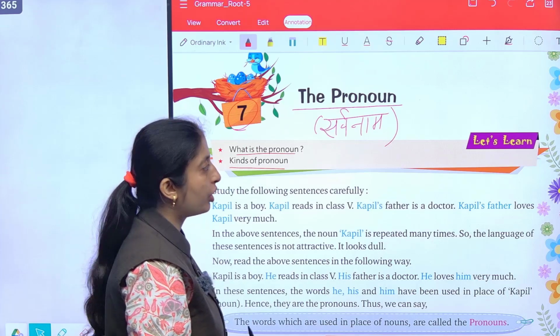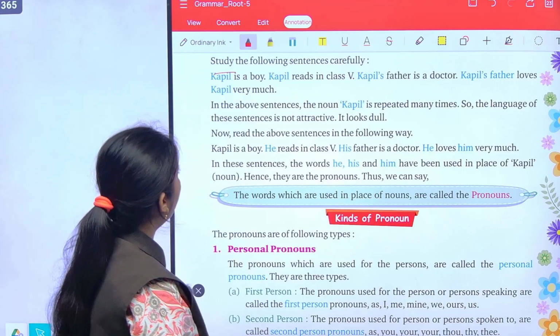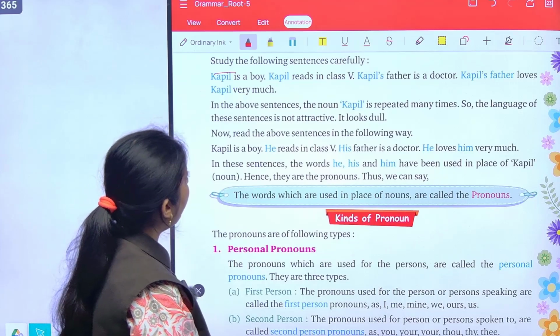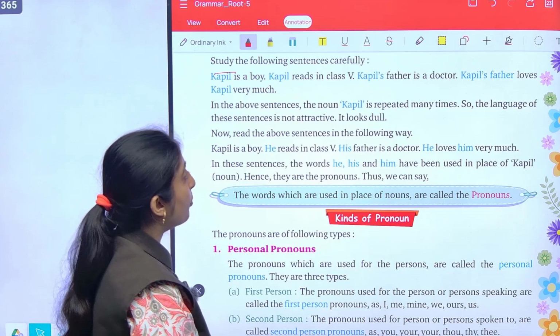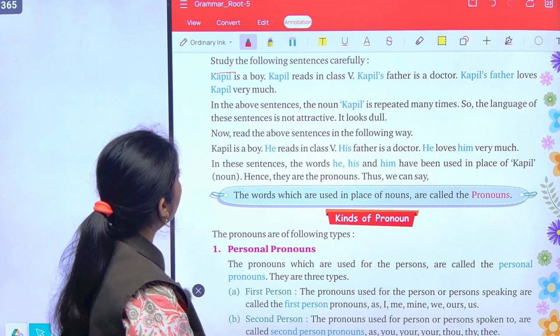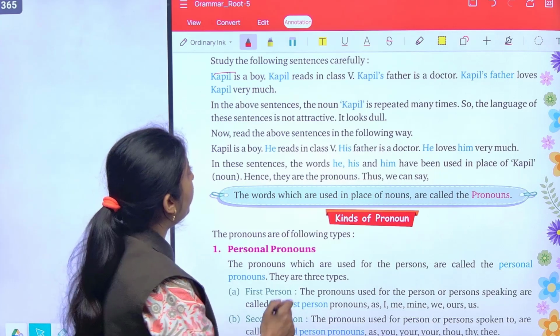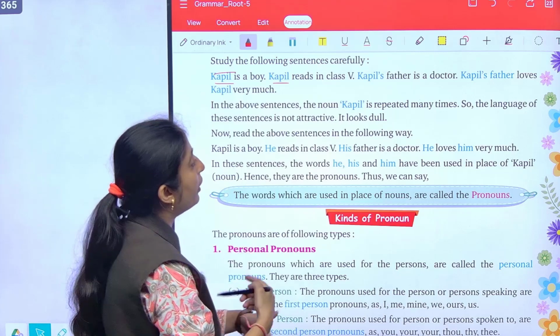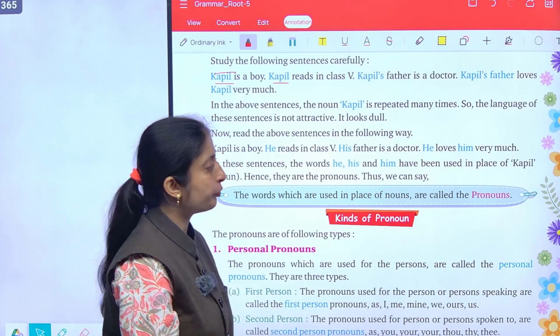सर्वनाम कितने प्रकार के होते हैं. Study the following sentences carefully. Kapil is a boy. Kapil reads in class 5th. Kapil's father is a doctor. Kapil's father loves Kapil very much. So in the above sentences, the word Kapil is repeating again and again. So it looks very dull.